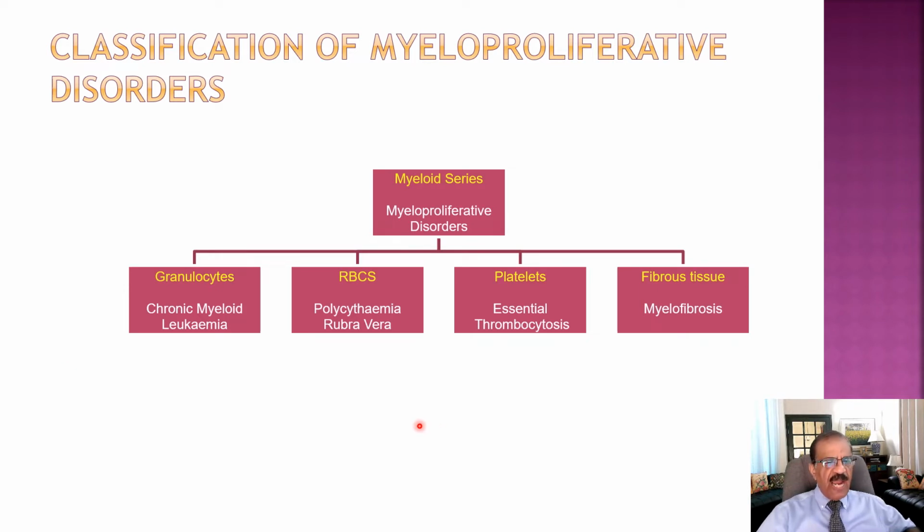Another thing is, at any time there will be predominant chronic myeloid leukemia, but there may also be an element of polycythemia, essential thrombocytosis, and a little bit of myelofibrosis. So two things have to be remembered. Number one, one condition can transform into another one, and second, there is an overlap. Today we are going to discuss chronic myeloid leukemia, which is one of the most interesting conditions, and there have been a lot of interesting developments in the understanding and the treatment of this condition in the last 2 or 3 decades, and that has really transformed the outcomes of this disease.